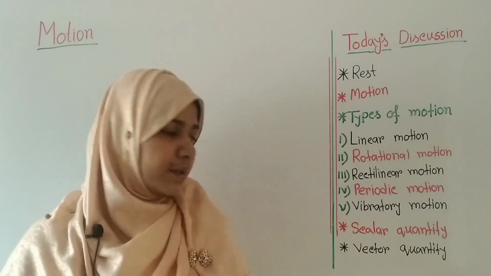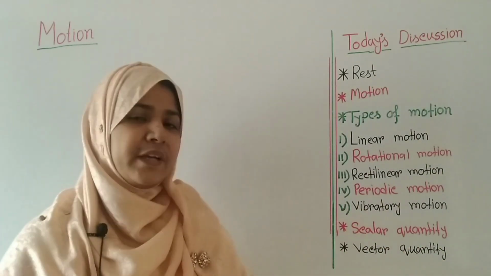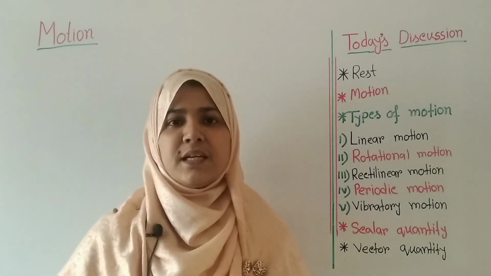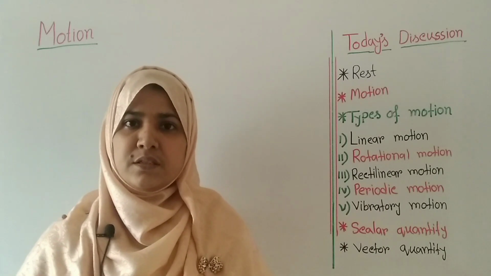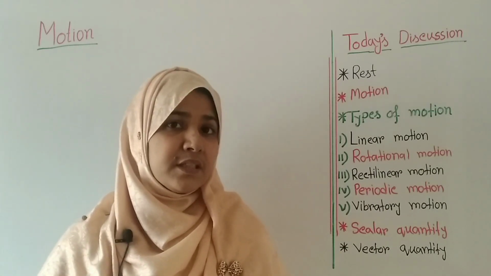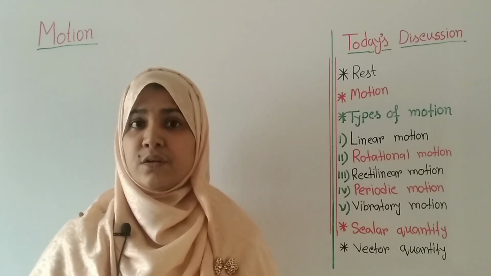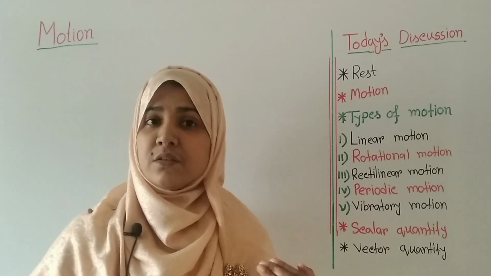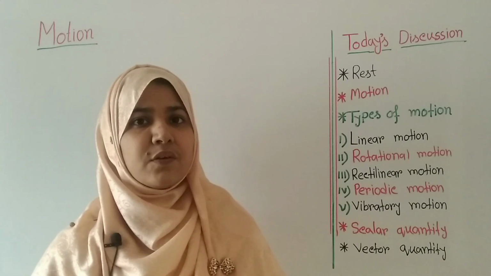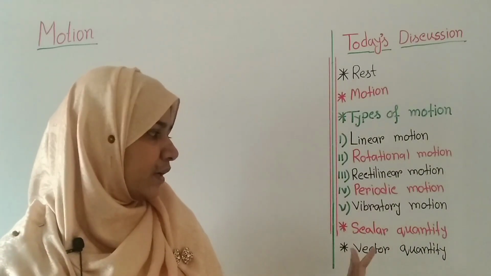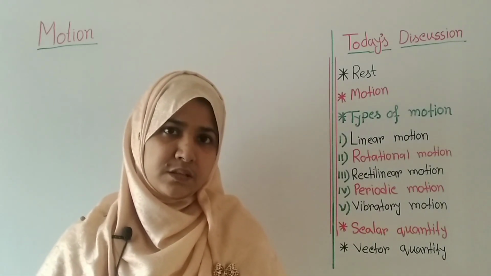Our next topic is scalar quantity and vector quantity. In your previous class, you have already learned about physical quantities. That is, anything that is measurable in the world is known as a physical quantity. And on the basis of direction, these physical quantities are divided into two parts: scalar quantity and vector quantity.